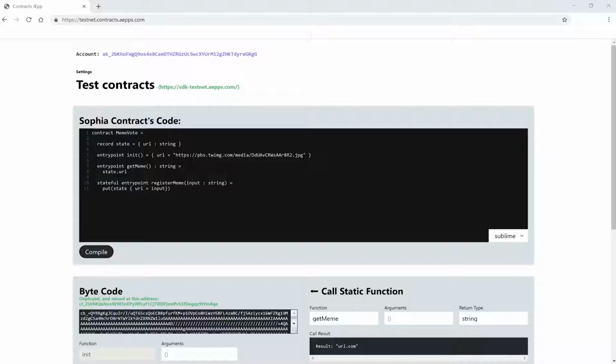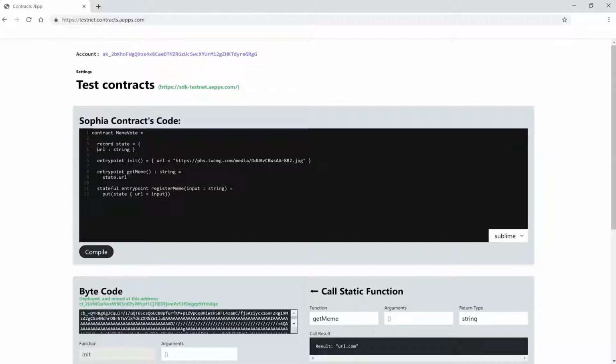In order to store the URLs of multiple memes that we can access through a corresponding key, we can use maps. So now inside our record state we will not store just one key value pair anymore. We now want to have a dynamic key value store of arbitrary lengths, meaning that we want to be able to add new key value pairs. So we are going to map keys, which will be integers, to the values, which will be strings. This will be our URLs.